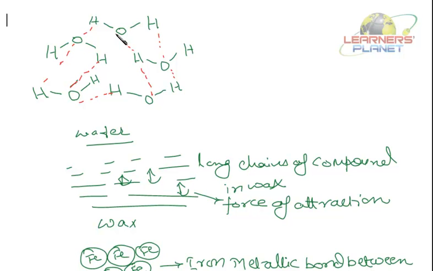Now this sort of force of attraction between the electronegative atom, electronegative means it is oxygen, it is highly electronegative, right? It has a tendency to pull electrons towards itself. This force of attraction between the electronegative atom and the hydrogen of another molecule, or the same molecule, is called a hydrogen bond. We'll not go deep into this. You just remember the force of attraction between this oxygen and hydrogen in water molecules.